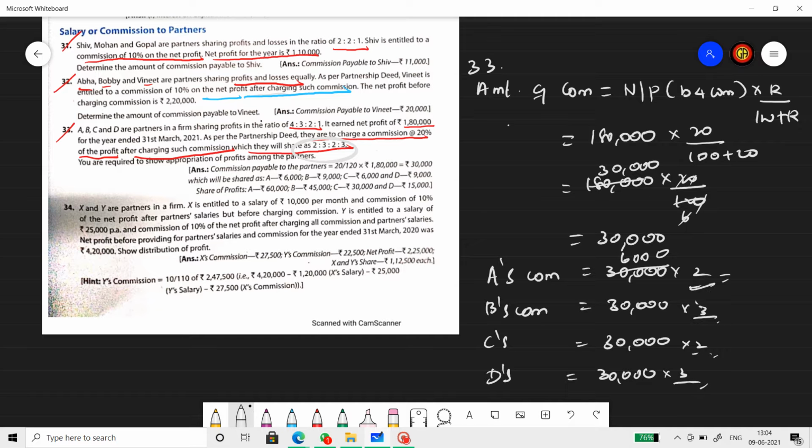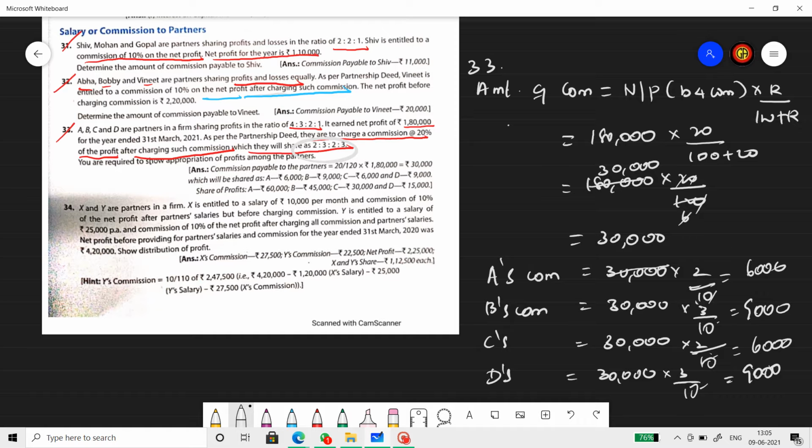All right, so 2 by 10, 3 by 10, 2 by 10, and 3 by 10. So once I cancel a 0, it will be 6,000 over here, 9,000, again 6,000 and 9,000. So this is the amount of commission that A, B, C, D will be receiving.